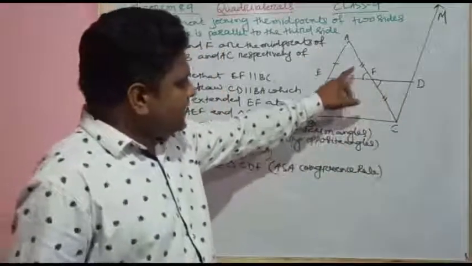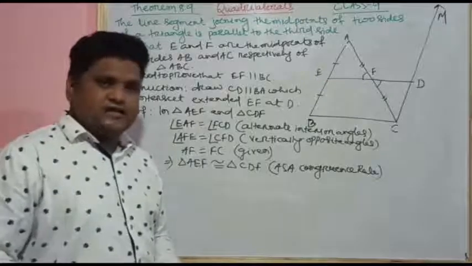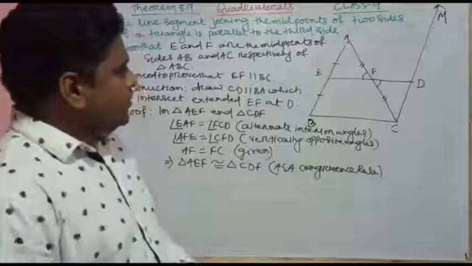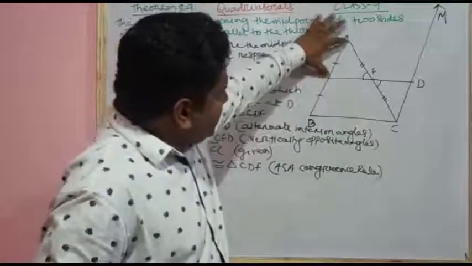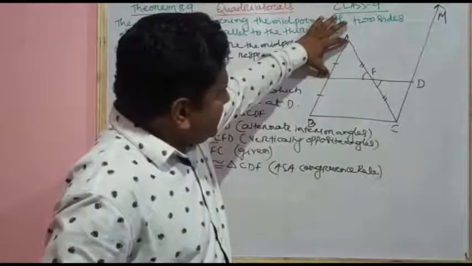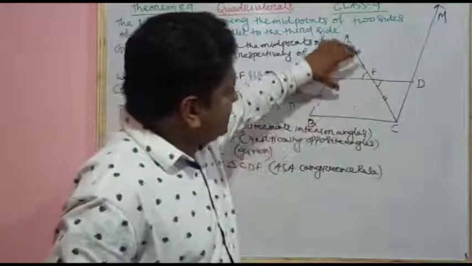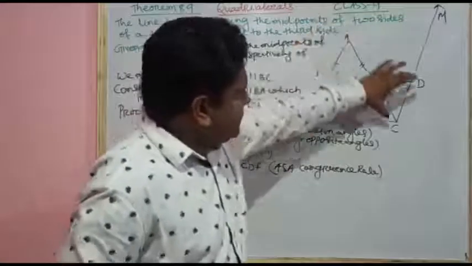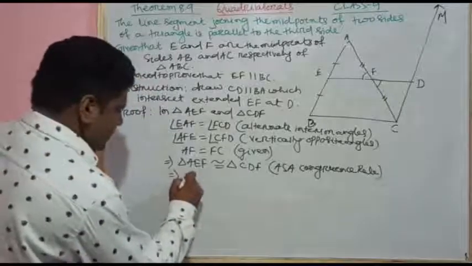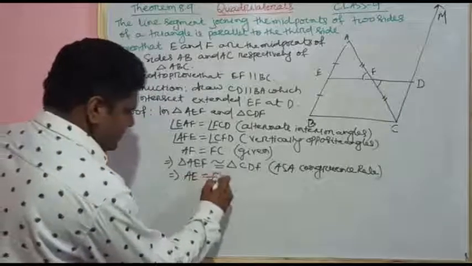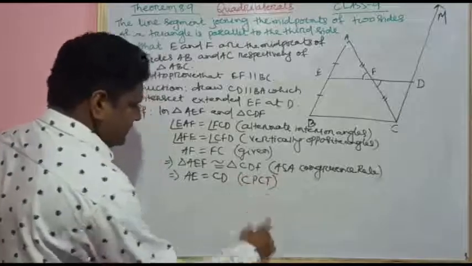If two triangles are congruent, then the corresponding sides and corresponding angles are also equal. So we can write AE is equal to CD by corresponding parts of congruent triangles.